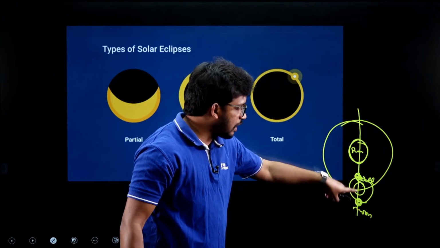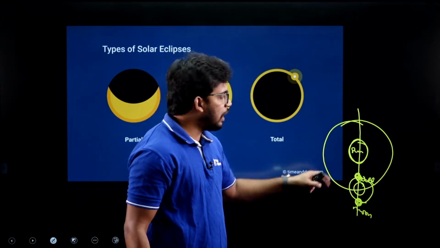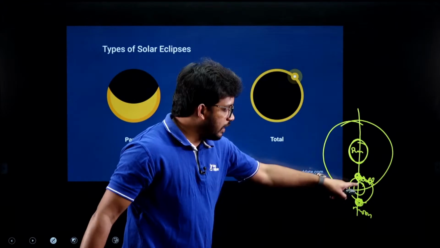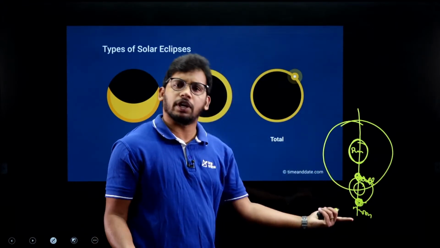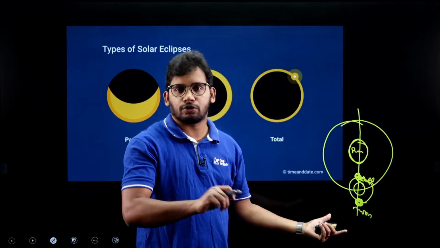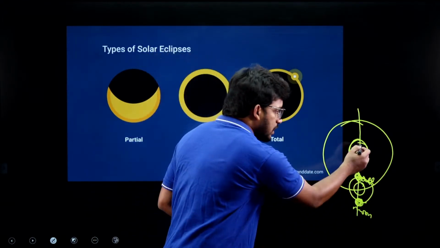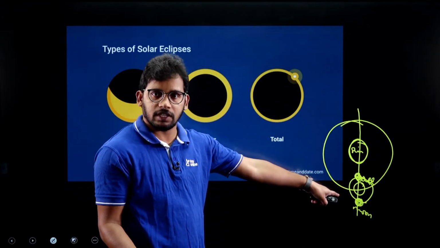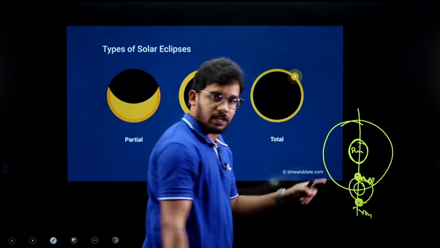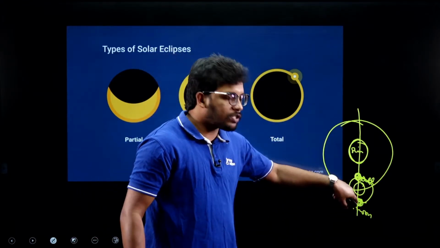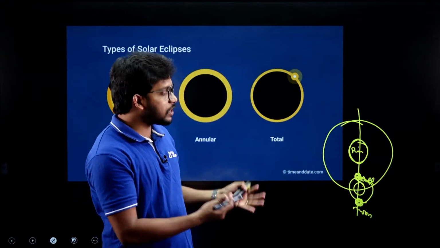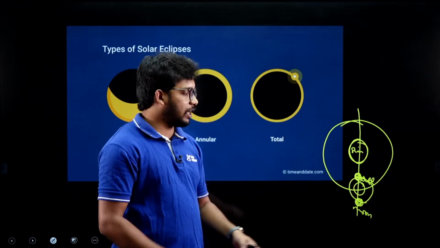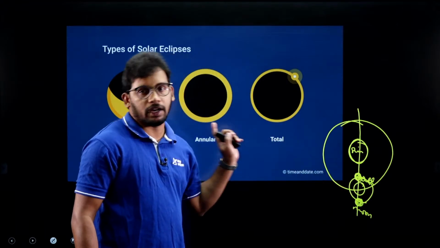When moon is coming between earth and sun, it is also an eclipse, because it is also creating some obstruction. Similarly, moon can be here and earth can be in between sun and moon. So this is also a type of obstruction, only that the names are changed, solar and lunar, that we will see. If earth is between sun and moon, obstruction is there, that is one type of eclipse. And if moon reaches here after revolving after certain time, this is also creating obstruction between sun and earth. So this is the concept of the eclipse, right? So the earth is involved in two types of eclipse, solar eclipse and lunar eclipse.